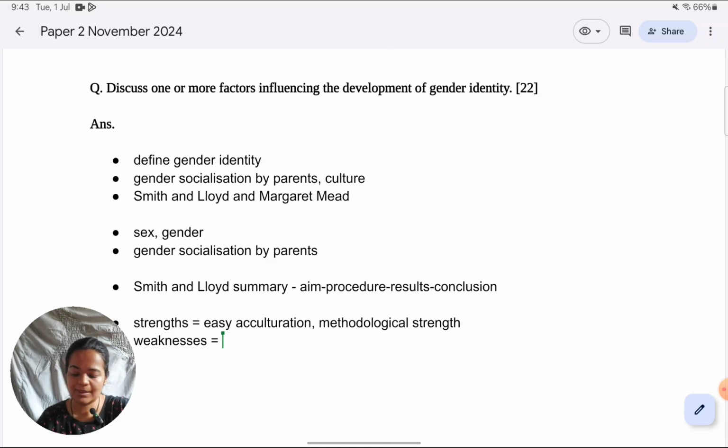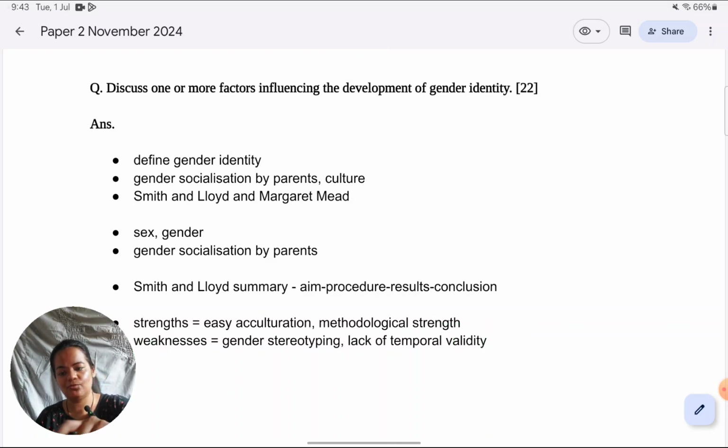Weaknesses, of course, though there is application, children can acculturate better. Gender stereotyping, danger is very high in these cases. Not allowing children to have their own identity as males or females and imposing culture's identities on them is dangerous for individual expression. Also, this area is very outdated in terms of methodological strengths. We know time has really passed. There is more acceptance of both genders. Gender demarcation is ceasing to exist in many cultures. So, no doubt, studies like Smith and Lloyd, which were done in the 70s, have shown parents' expectations in a certain way. Today, parents' expectations might not be the same.